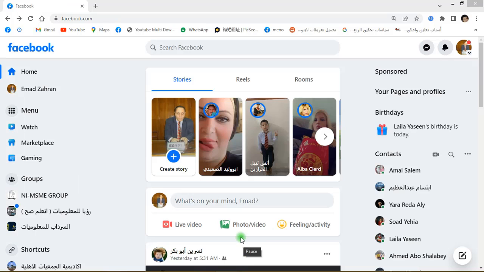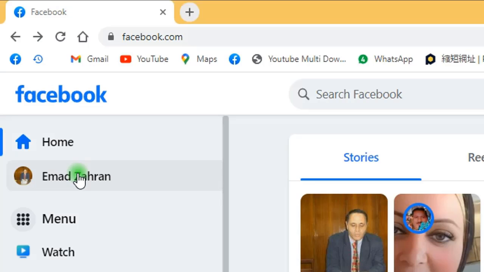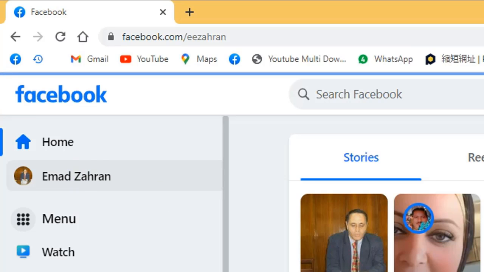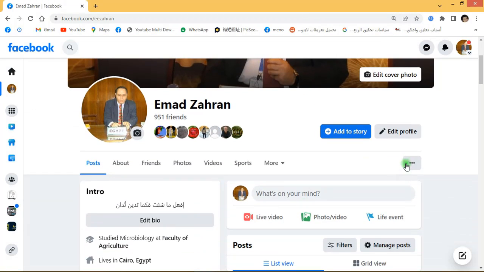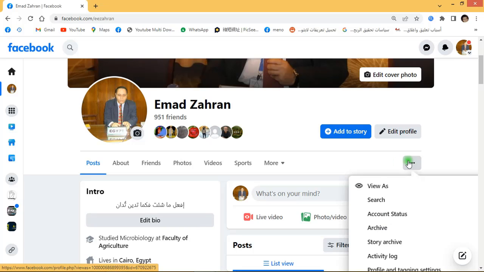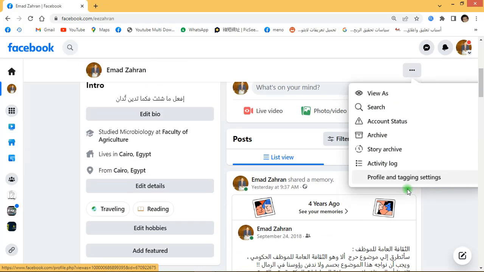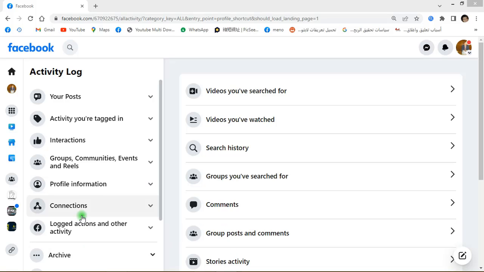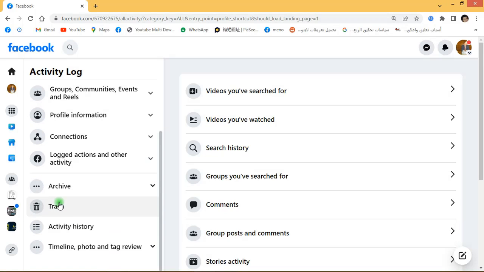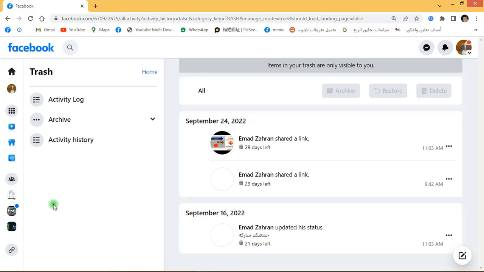How to recover the post to be back again? Now I am logging in to my Facebook account by my username and password. Click here on my ID account. From here, click. Then, click on Activity Log. Go to Trash folder from the left side here. This is trash, means the recycle bin.